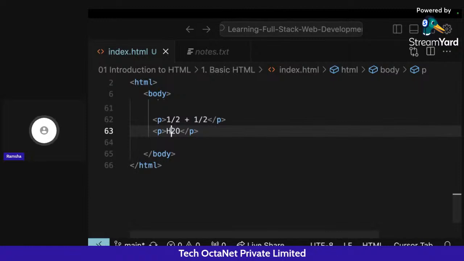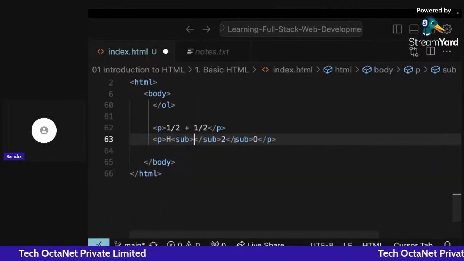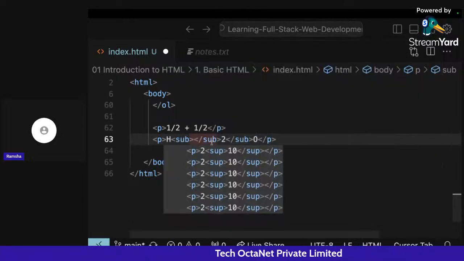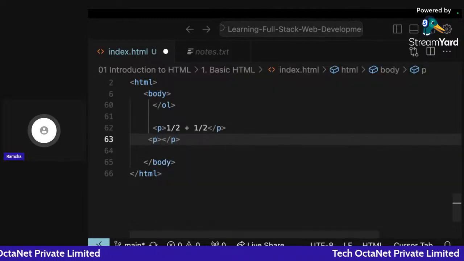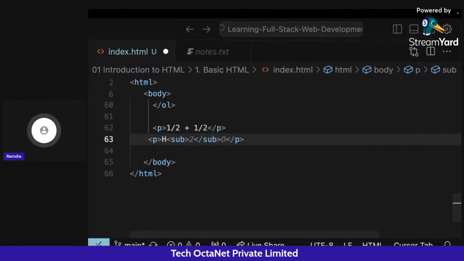So how can I make this 2 a subscript? For that, we can simply write sub here. I will write a paragraph tag, H, then sub. I have to make 2 a subscript, so I will do that.